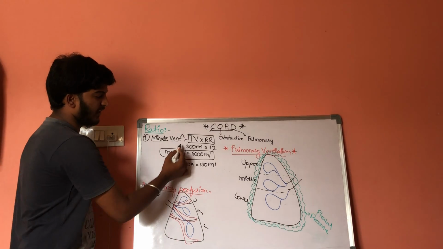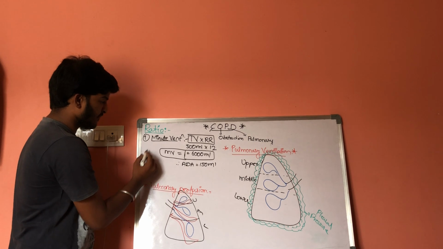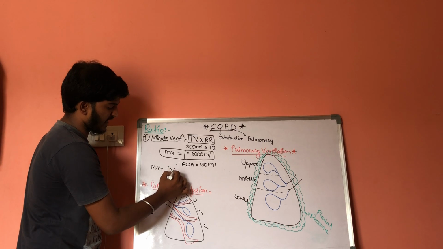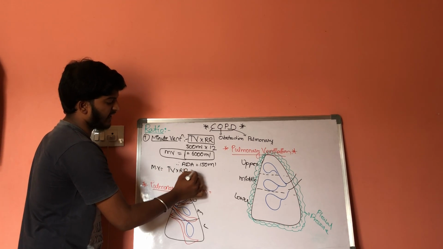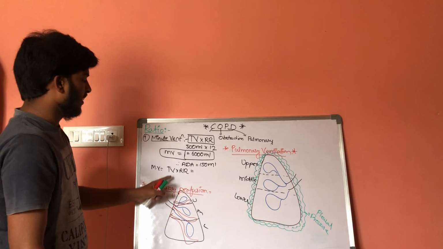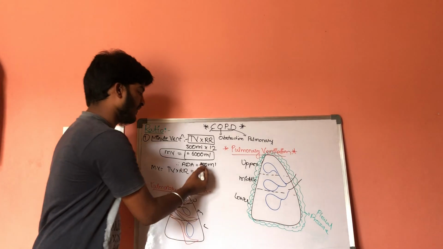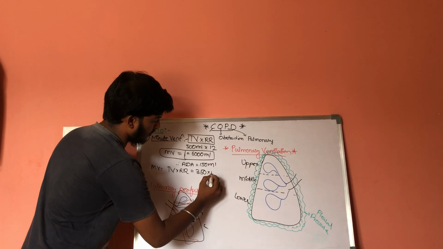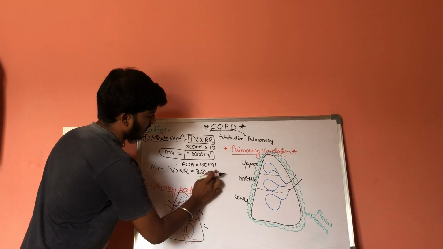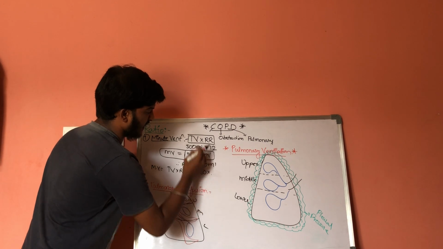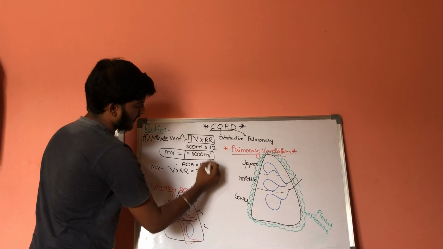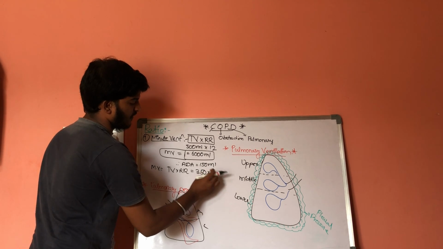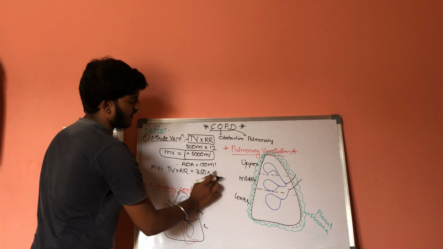Now let us calculate this minute ventilation again. Minute ventilation is equal to tidal volume into respiratory rate. Now the tidal volume is minus 150. 500 minus 150 is 350, into respiratory rate, which is 12.